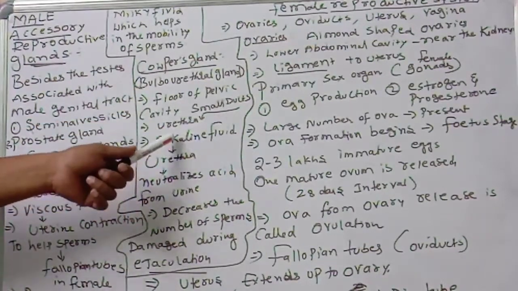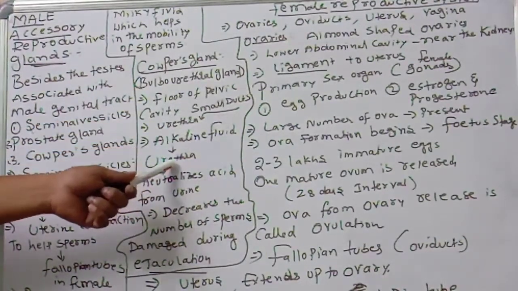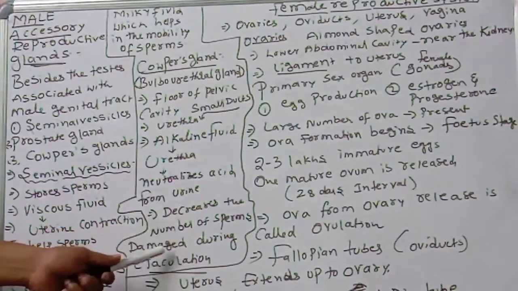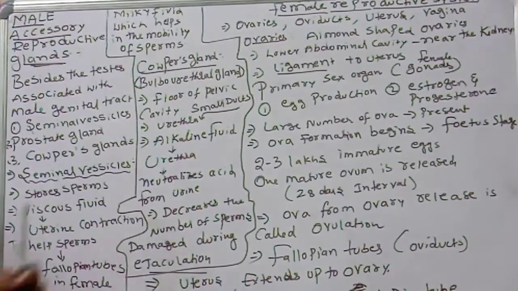They secrete alkaline fluid, neutralize acid from urine, and decrease the number of sperms damaged during ejaculation. So like this, the prostate gland, seminal vesicles, and another important one,